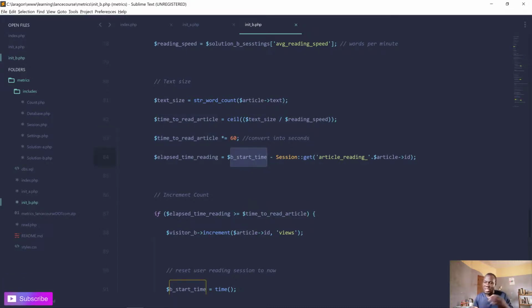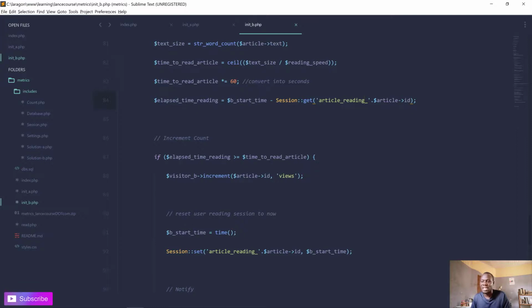Now, from the time you visited the article the first time, we do the difference with the starting time, right? This is a bit confusing here. So we can basically find out the time you spent on this article, in case you already visited it, and then we do the subtraction with the starting time against the article reading time. Based on that, we now decide if that time is up.